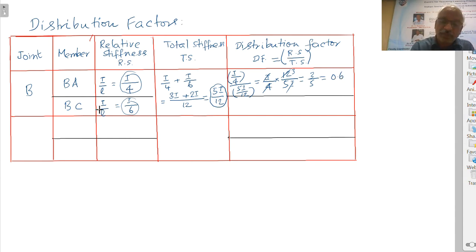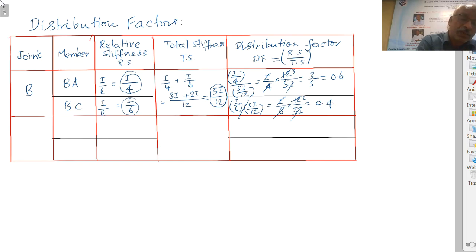Right. Now for the member BC, the relative stiffness is I by 6. So I by 6 divided by 5I by 12. So this is equal to I by 6 into 12 by 5I. I will get cancelled, 6 and 12. This will become 2. So 2 by 5 equal to 0.4. This is for the joint B.